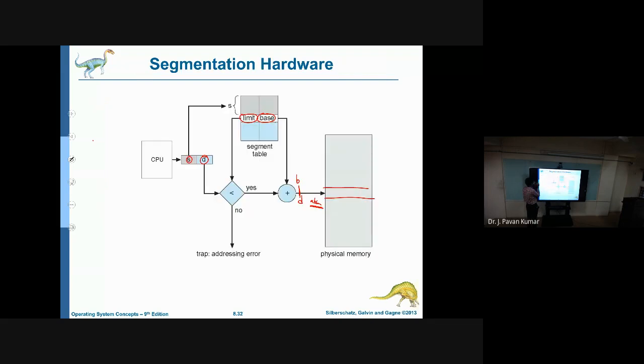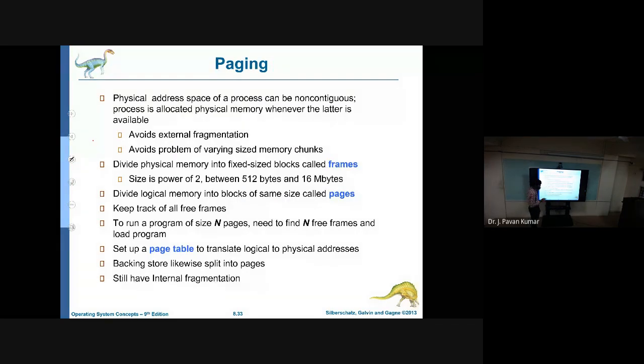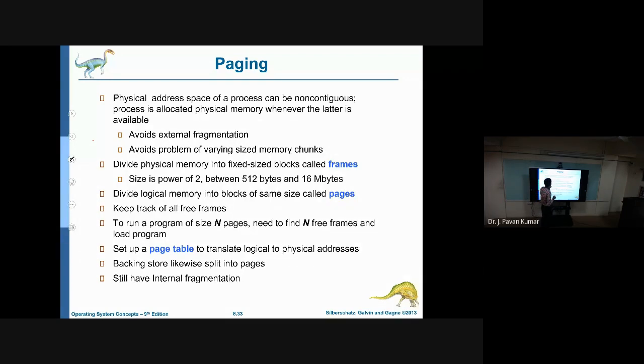Next, we have already seen how address translation is done, and this is regarding paging. We have referred to some other slides, but anyway, those only will be there. I will just try to revise, and if some new points are there, those will be covered.